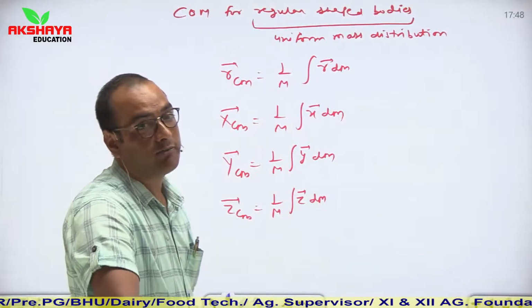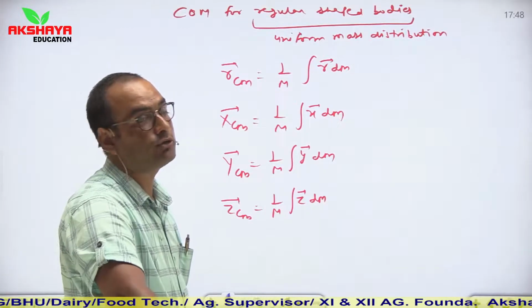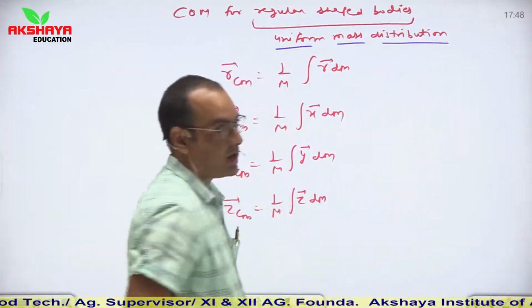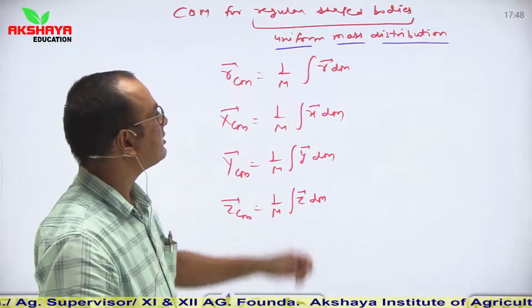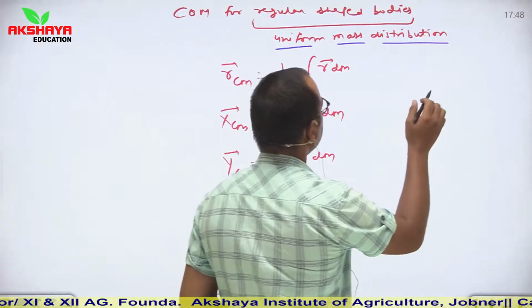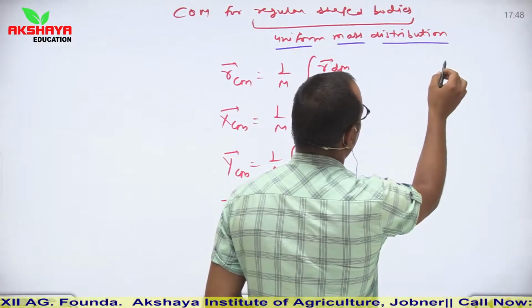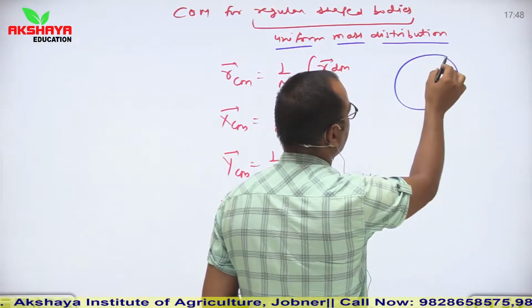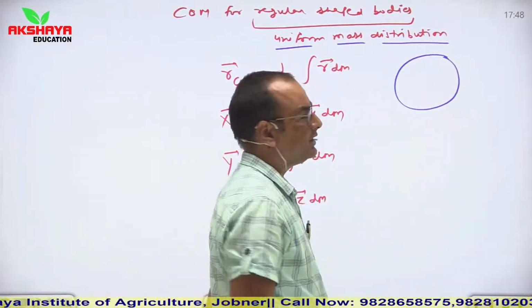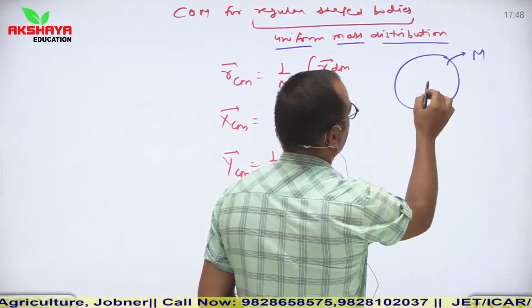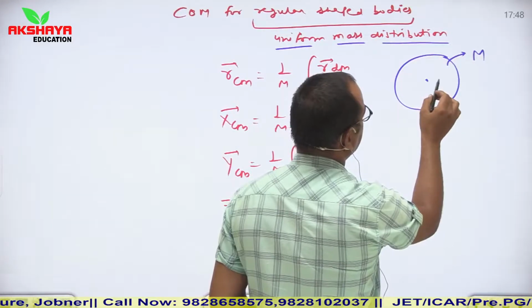how to find the center of mass of regular shaped bodies, or you can say uniform mass distribution. So how to find the center of mass of uniform mass distribution? So see, in case of uniform mass distribution, let us say we are considering any uniformly shaped body, and its complete mass is given as m, and we have to calculate its